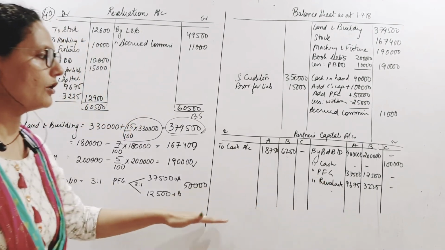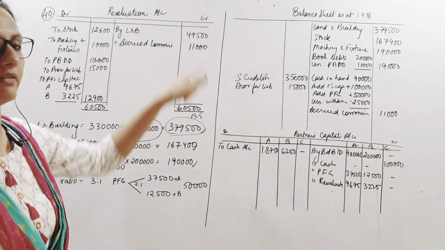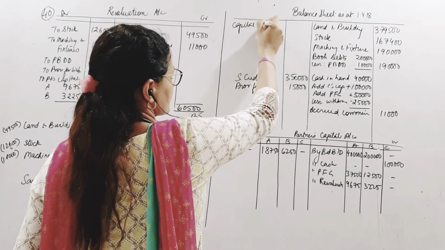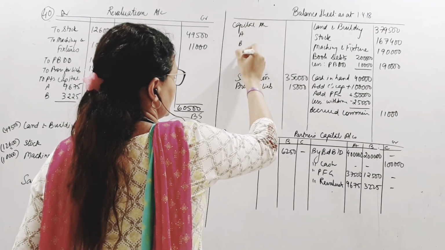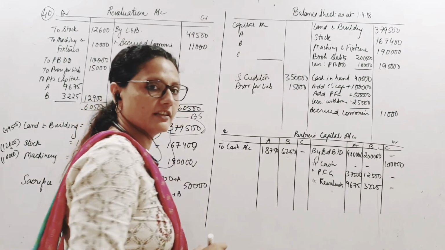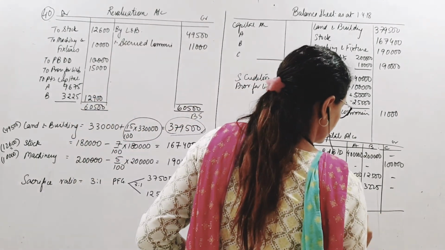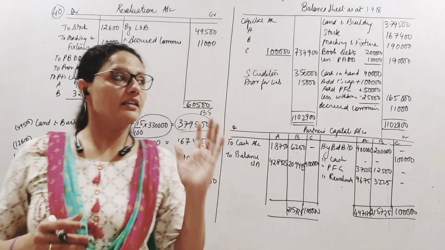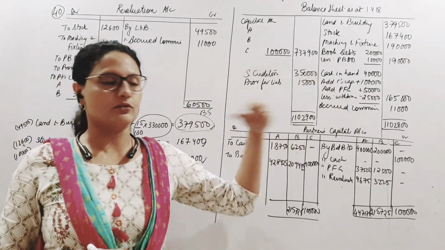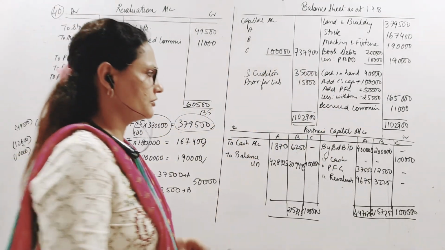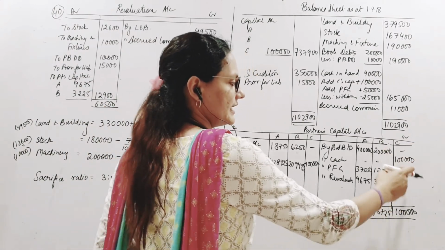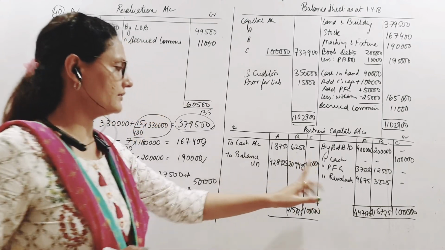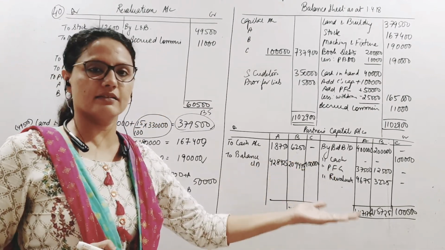Now let us close this. Let us find out how much is their balances, which we will put it here. Yes, capital accounts of A, B and C. We will put it here. Okay, so let us total up these accounts. And so here we have done the totaling. Okay, avoided the calculation, so waste of time. What did I do? C, I found out C is credited with 1 lakh and therefore no debit, so the closing balance is 1 lakh.